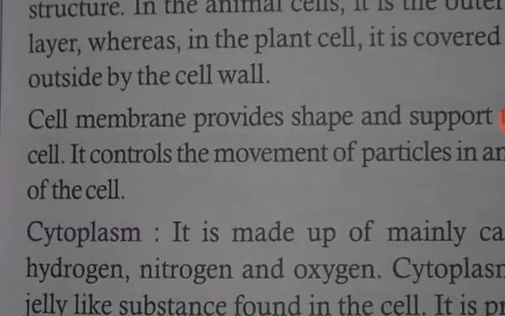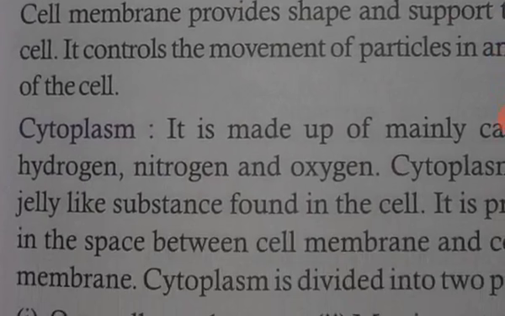And the next is the cytoplasm. It is made up of mainly carbon, hydrogen, nitrogen, and oxygen. The cytoplasm is a jelly-like substance present in the cell. It is present between the cell membrane and the central membrane.